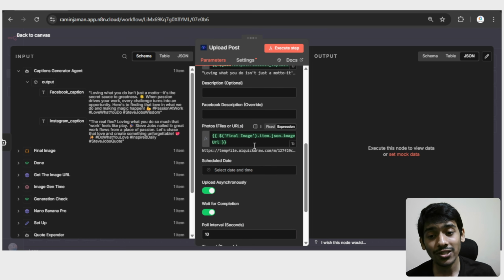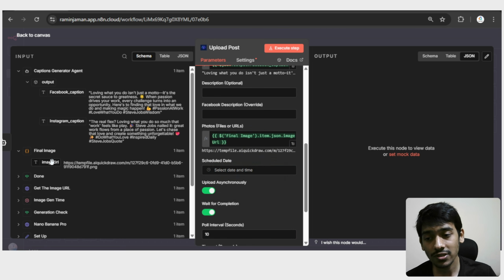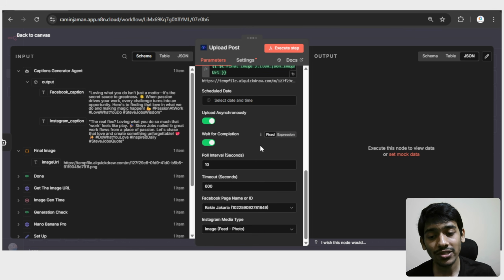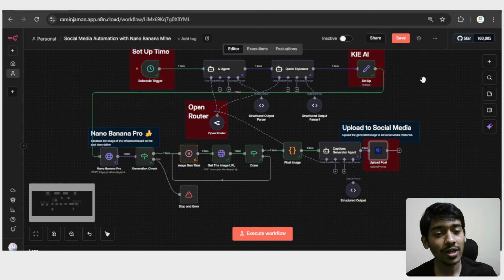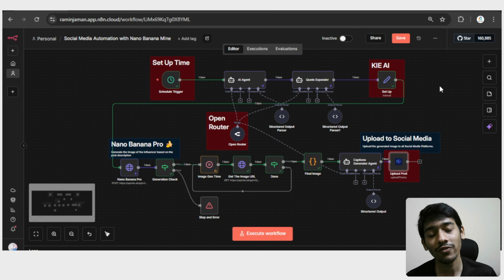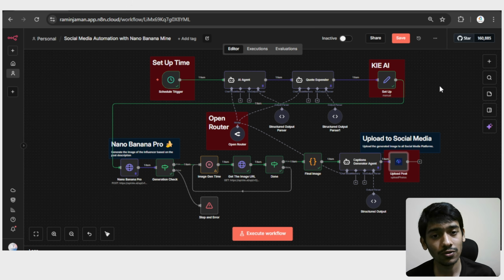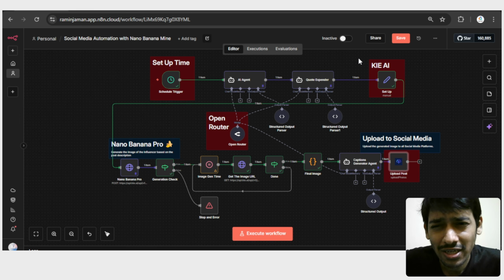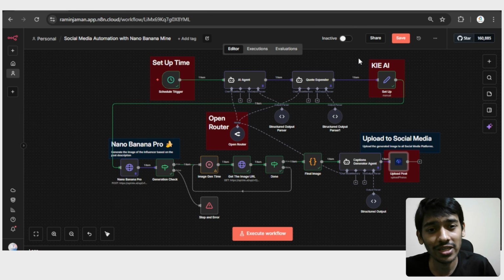And then in the place of photos, the file viewers, which is this one, and then in the place of Facebook page ID, here I'm just giving my Facebook page ID, that's it. And that's how it gets access, and then it uploads to my Facebook page by itself. So yeah, after doing everything, we should switch from inactive to activated, so that your AI system can generate the image and do the stuff automatically by itself. It doesn't need access from you.